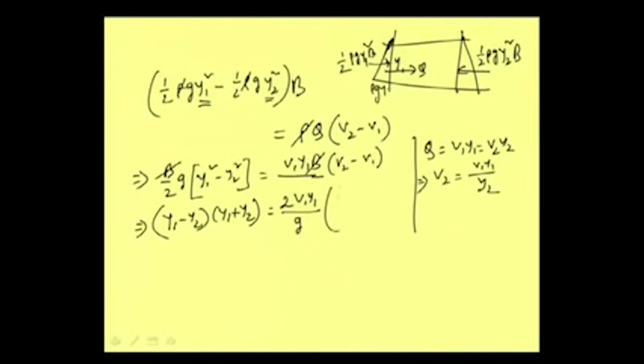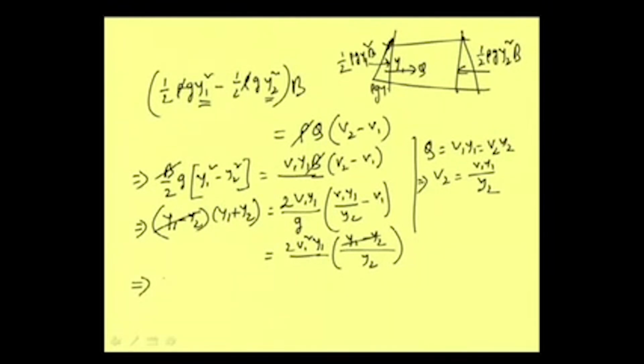So we can write v2 minus v1 as v1 y1 by y2 minus v1. Now this will lead us to twice v1 square, y1 here, and then y2, and y1 minus y2. So this y1 minus y2 and this y1 minus y2 we can cancel.